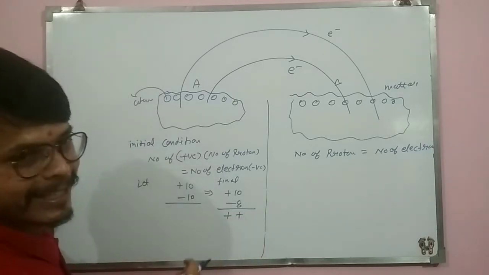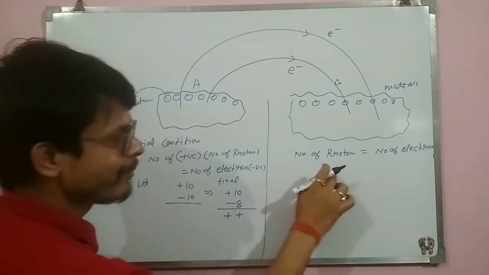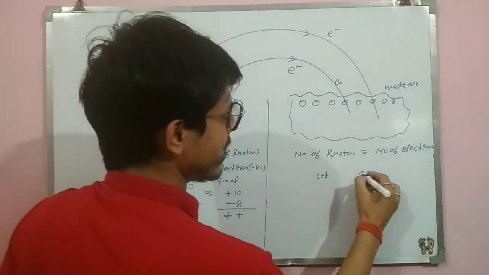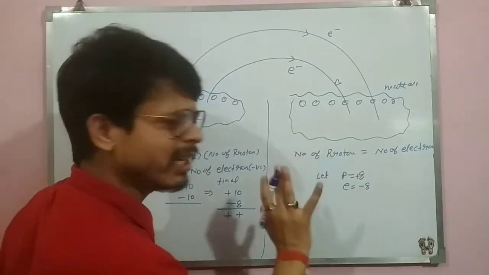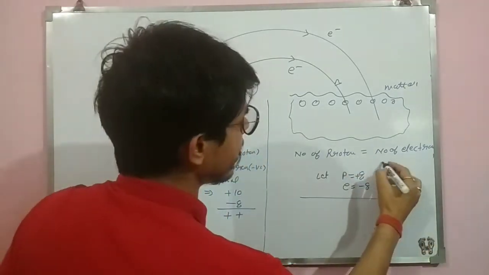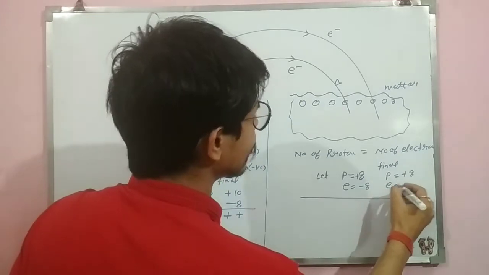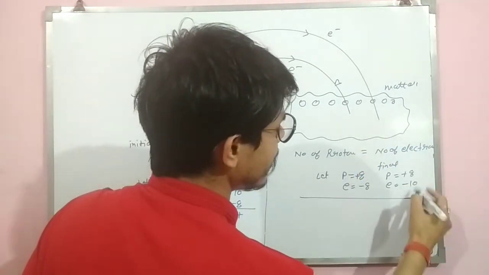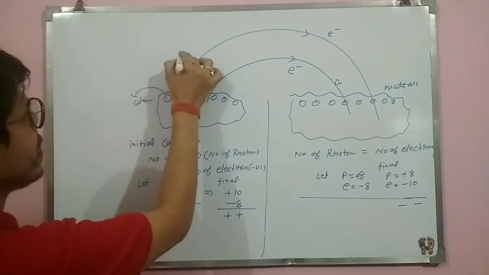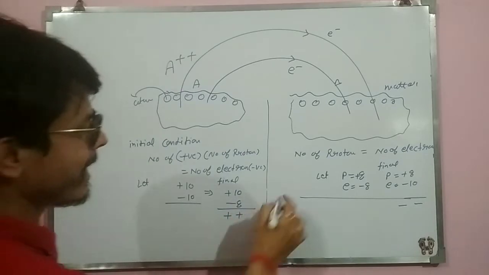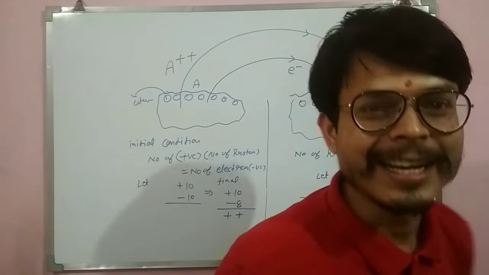2. 8 electrons will neutralize 8 protons. How many extra protons? 2 plus are extra. Similarly here, let initially there be 8 protons and 8 electrons. We don't know about it, so we are considering this. So how many electrons did it gain? In final condition, protons are only 8. Electrons, 2 electrons it has taken, so total electrons 10. How many extra electrons? 2. So we can say that A is positively charged, and B will be negatively charged.